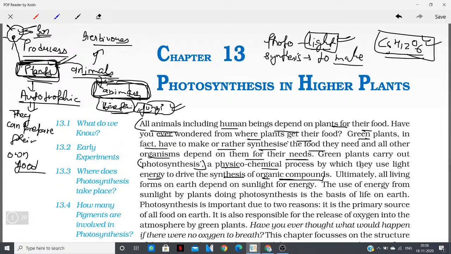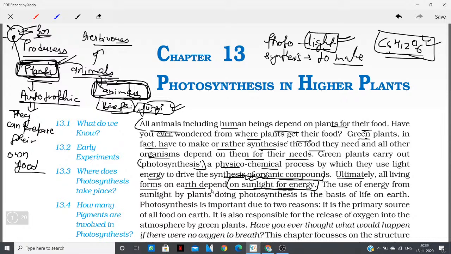Okay, so to produce the organic compounds. Ultimately, all living forms on earth depend on sunlight for energy. As I told you, the ultimate source of energy is the sun.